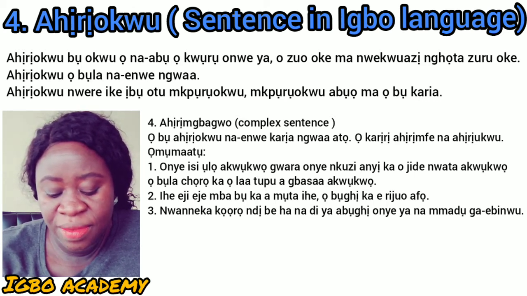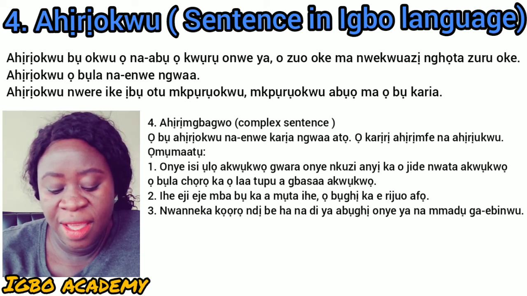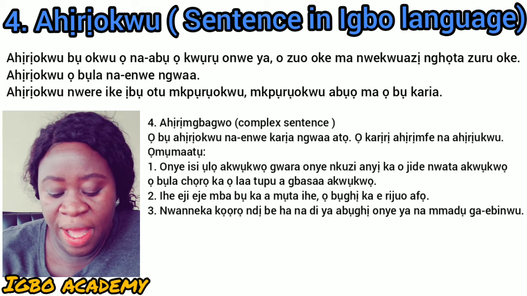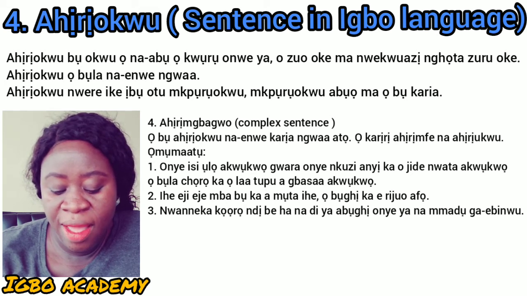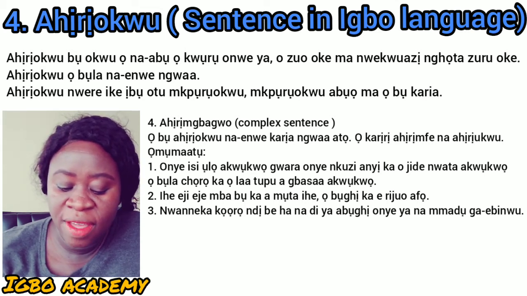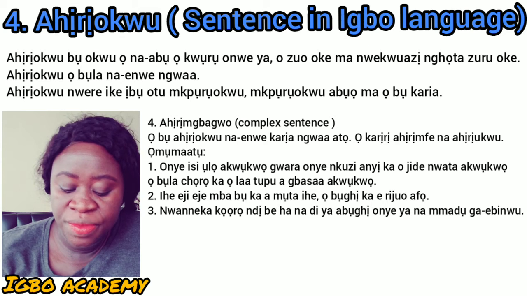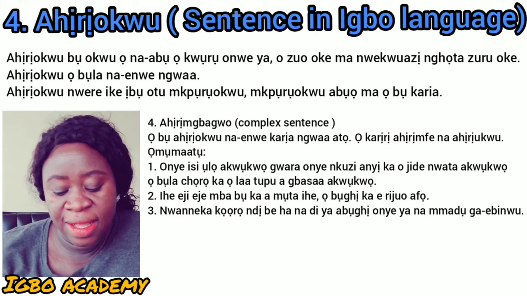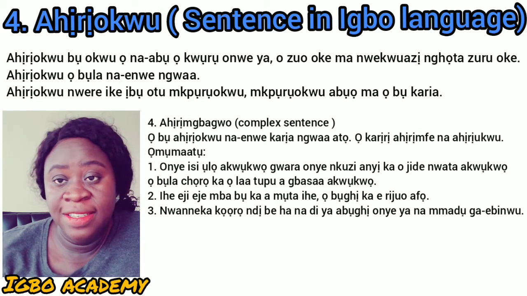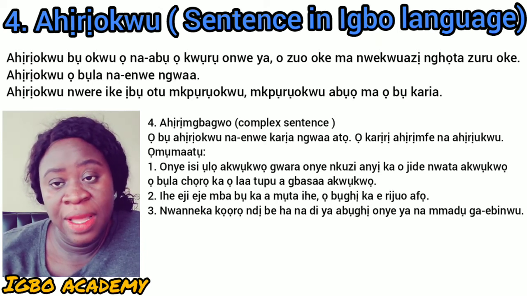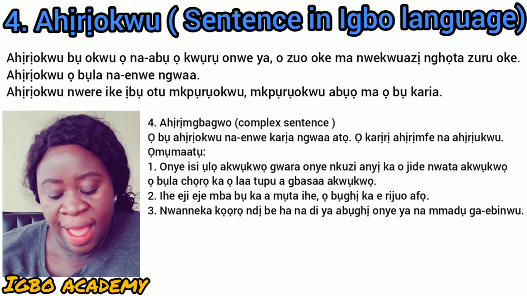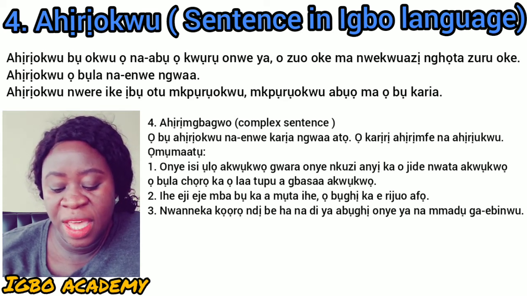Eji is one verb, eje is another verb, bụ another verb, mụta another verb, bụghị another verb, and riju another verb.